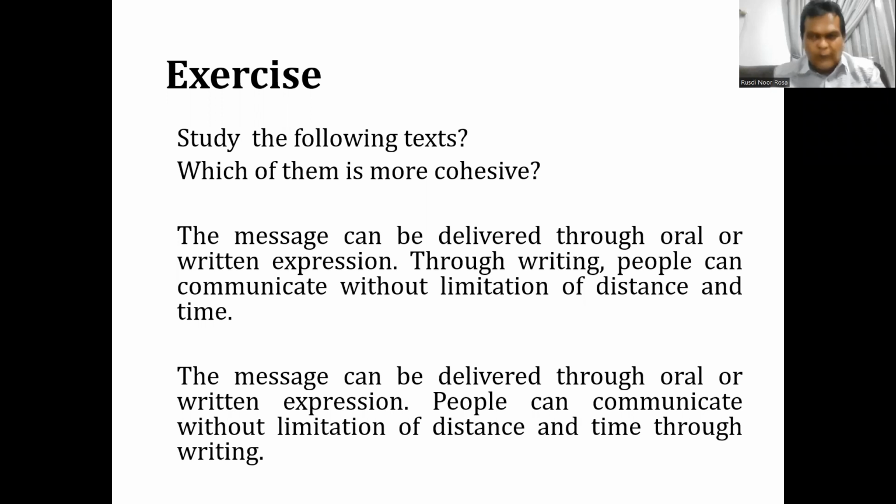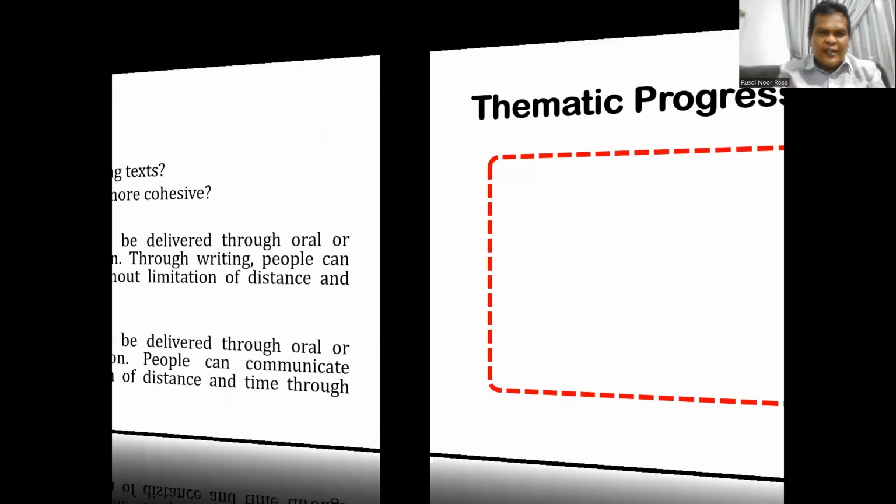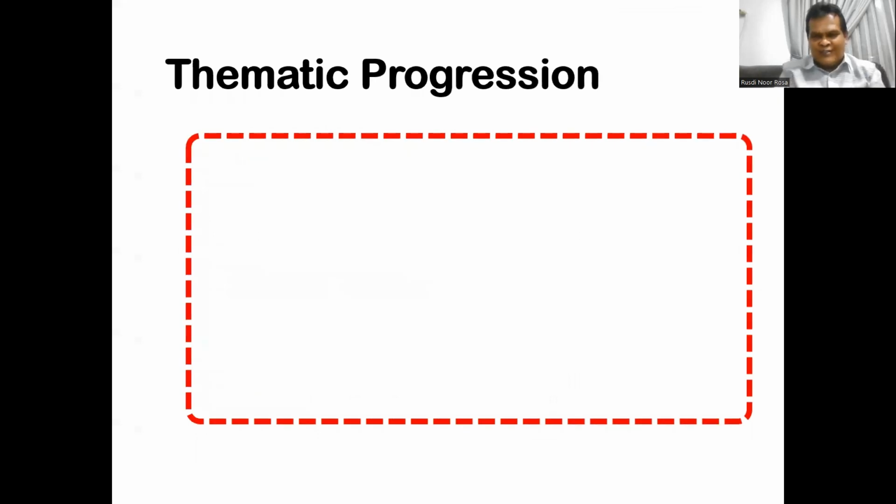This is not appropriate. So when I ask you which of the texts is more cohesive, your answer should go to the first text. So the first text is more cohesive than the second text. That is one application of how thematic progression can be used as a tool, as a means to keep the cohesiveness of ideas in the text. Now, let's see the conclusion.